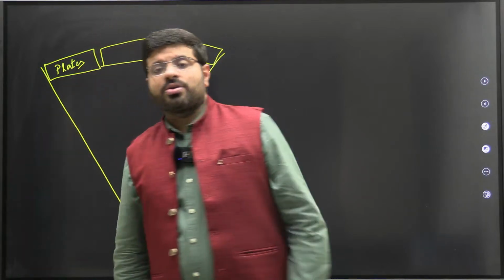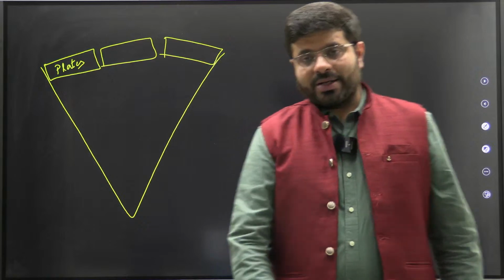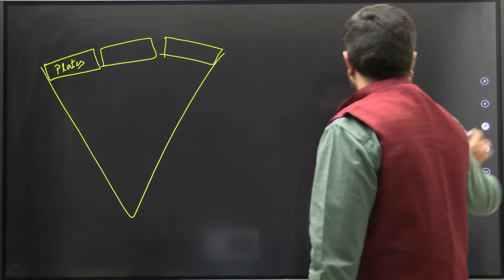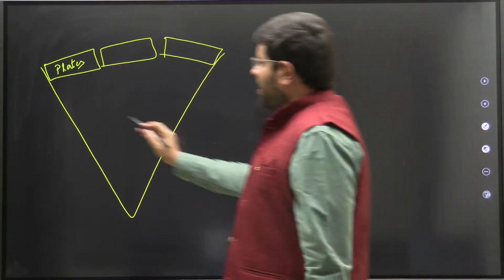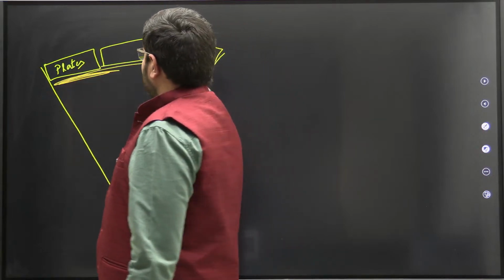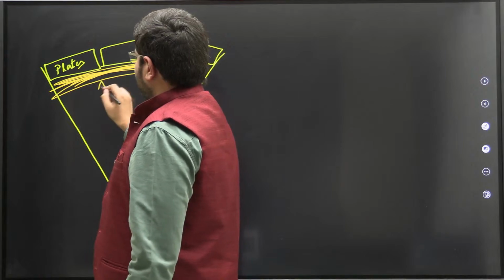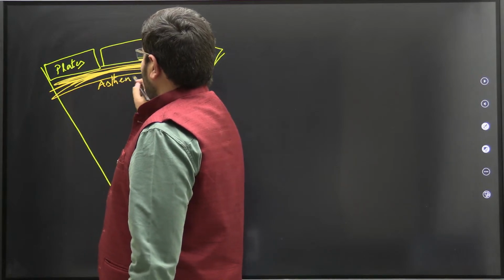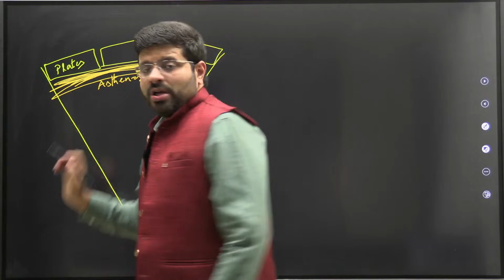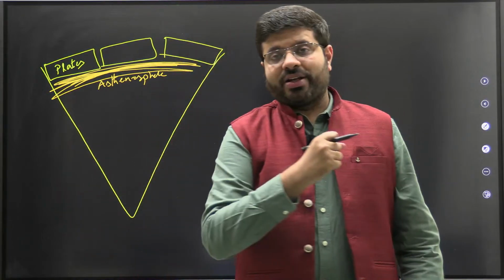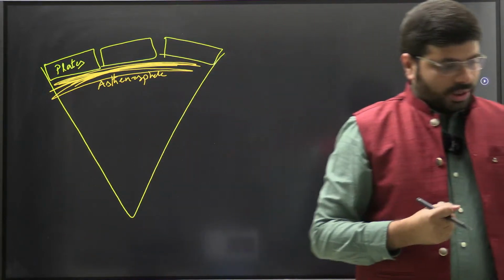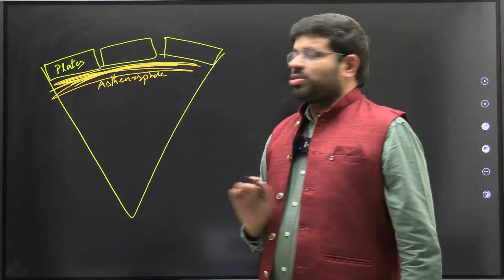And what is happening to these plates? These plates are floating in the asthenosphere. What is asthenosphere? Nothing but the half solid, half liquid layer of magma. That is what asthenosphere is.